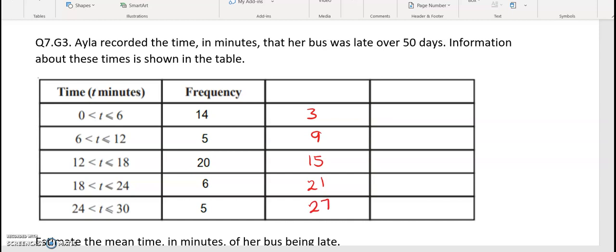So what we're going to do now is multiply these across. So we have 42, 45, 300, and then 21 times 6, and 27 times 5. So we'll add all of these together.